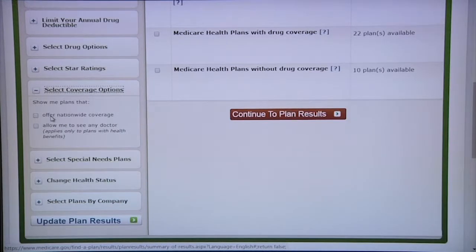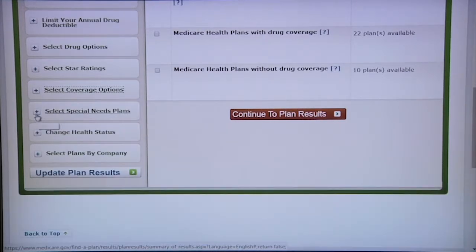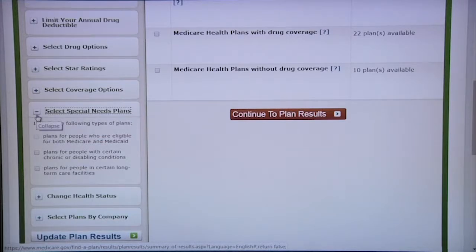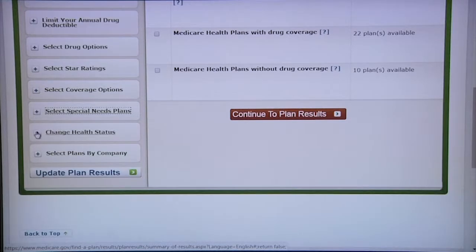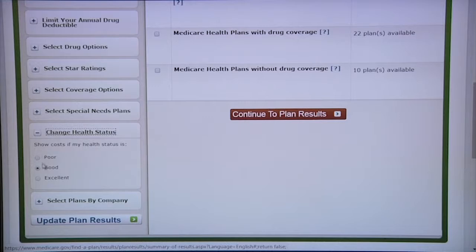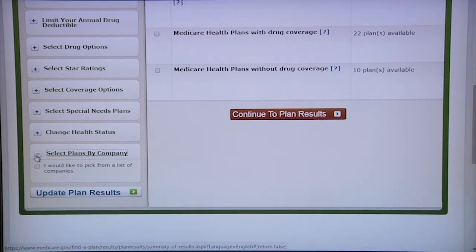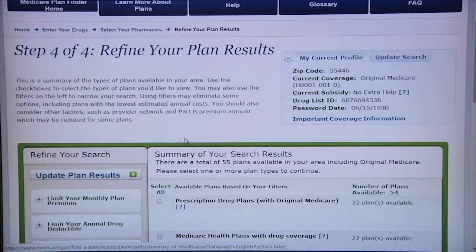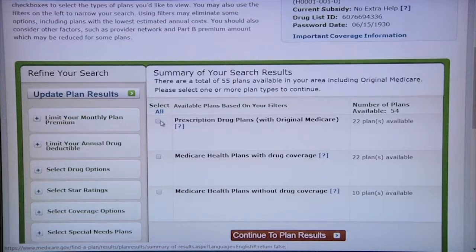You can select plans that offer nationwide coverage or allow you to see your own doctor. You can select special needs plans if that applies to your situation. You can change your health status. That could affect the cost estimates in the results. And then you could select plans by company. For this demonstration, we will do a general search just of the Part D plans.